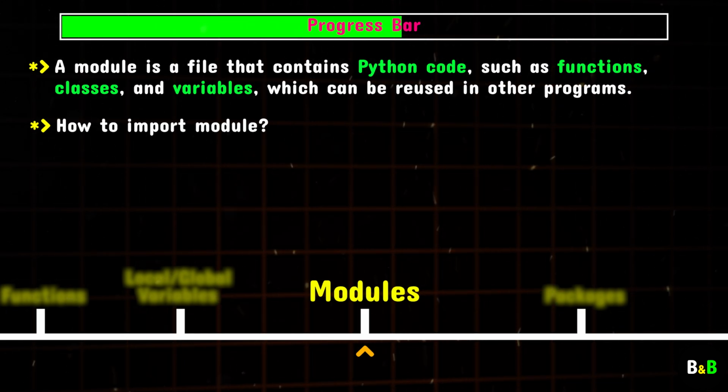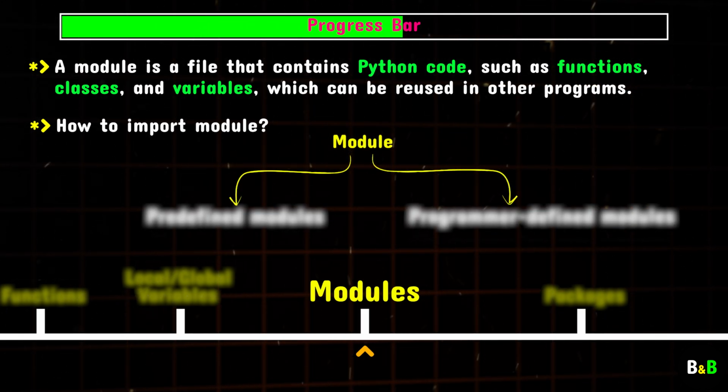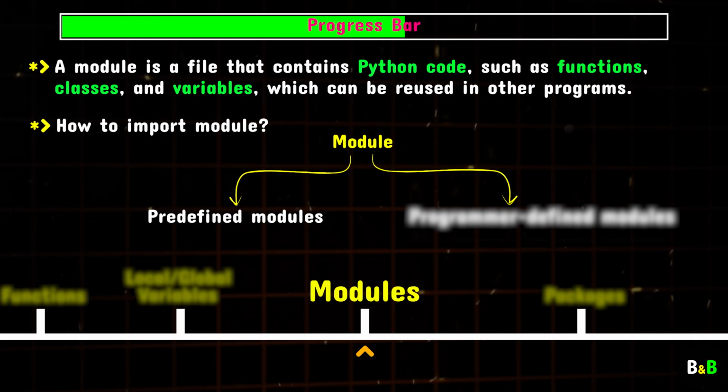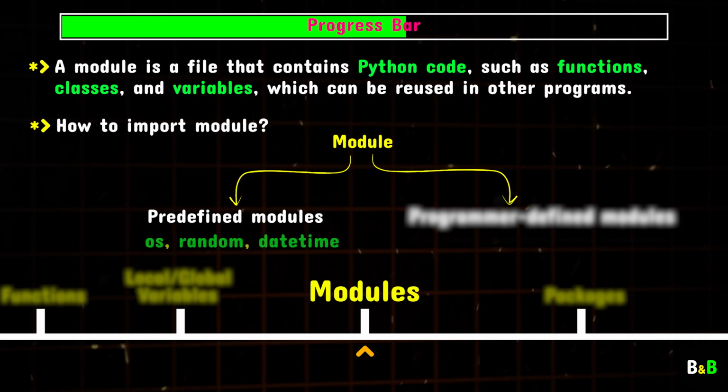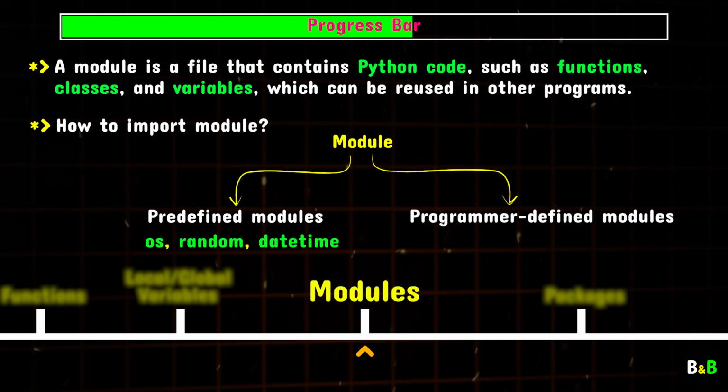Now, modules in Python can be divided into two main types. First is predefined modules. These are the modules that come built into Python, like the OS module, random module, or datetime module. We'll explore how to use these modules, what kind of tools they offer, and how they can simplify your programming tasks. Then we have programmer-defined modules.